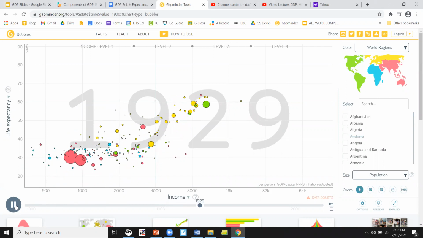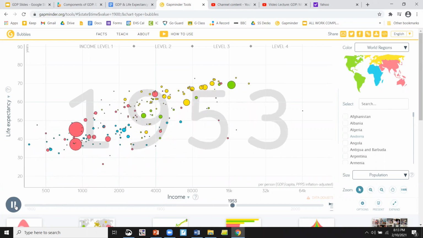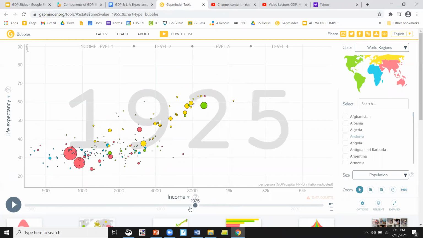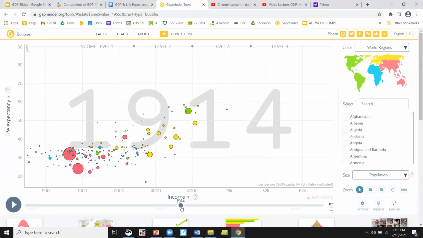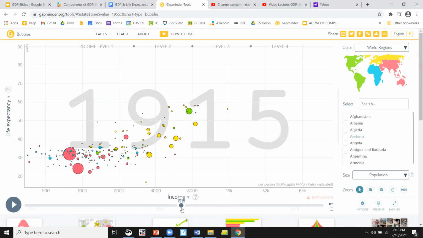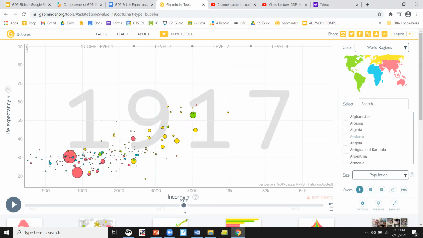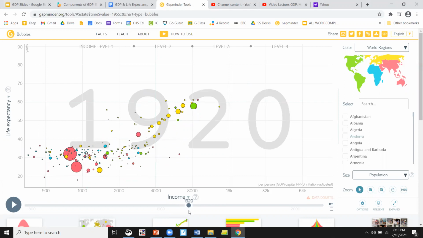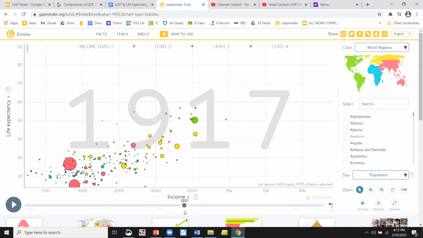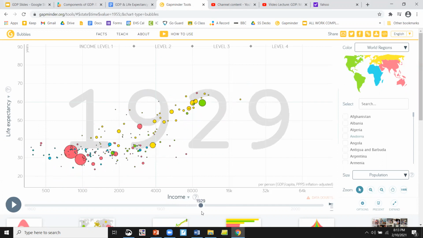Wow, World War I. Here's World War II. How that made everything shift around. So let's go back and look at World War I. You can see the dramatic impact that it has on life expectancy. Look at these go down. It's like the whole world in that second just dropped because of all the people that died in the war. But you'll notice the income didn't change a whole lot, and that's because wars cost a lot of money.